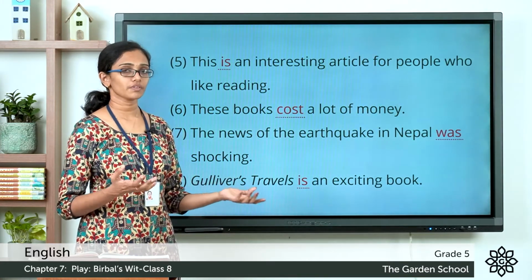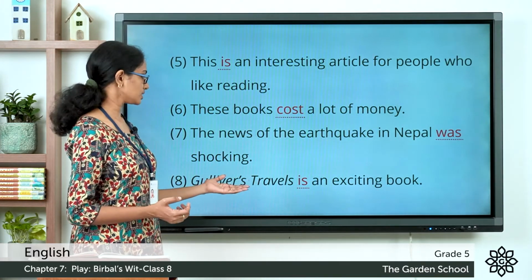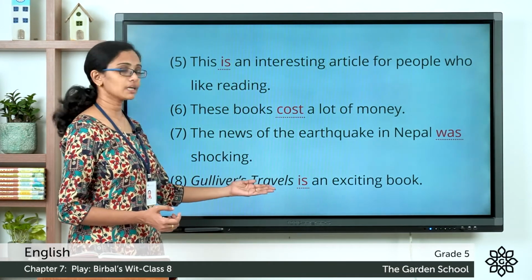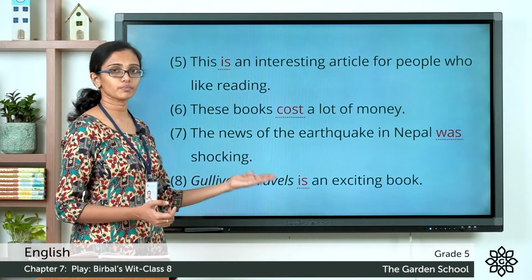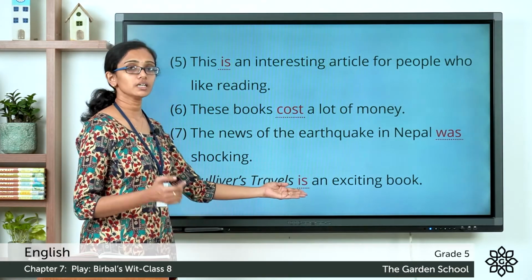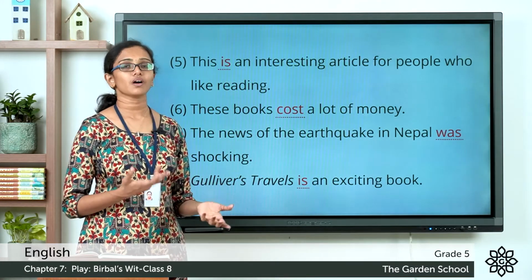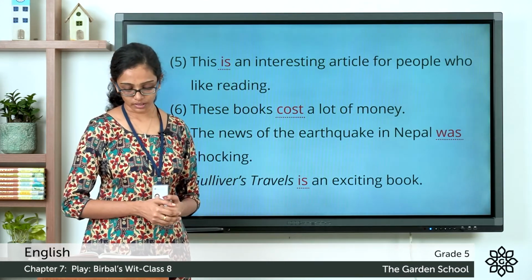We know the title of a book is considered as a singular subject. So even though the word travel ends with an S, since it is the name of a book, since it is the title of a book, the verb here is in singular form. The verb here is. I hope you got all these answers correct. Now let's move on to the next part.